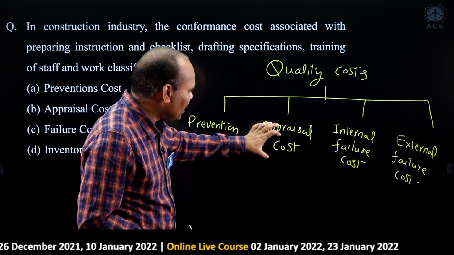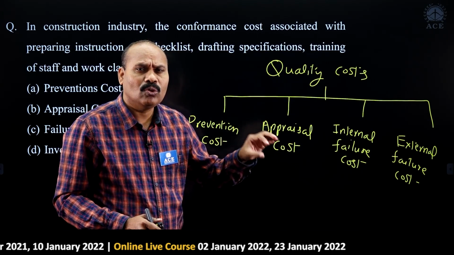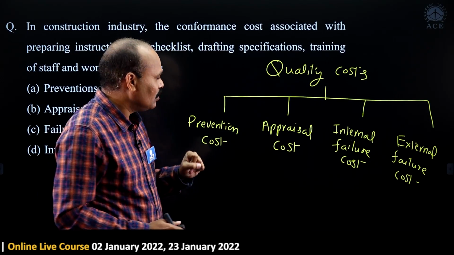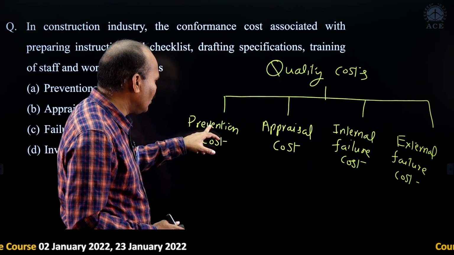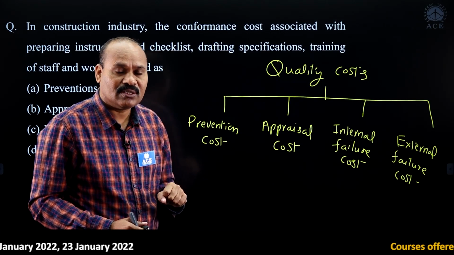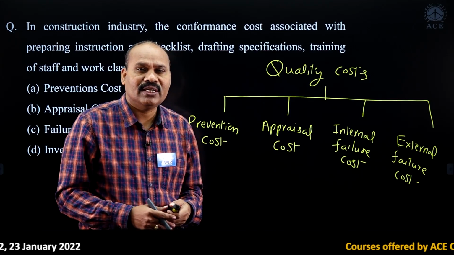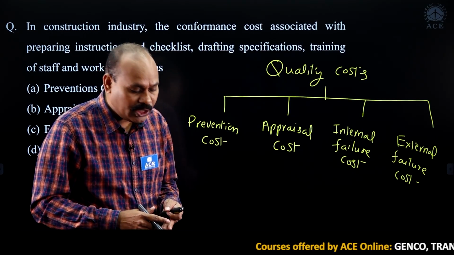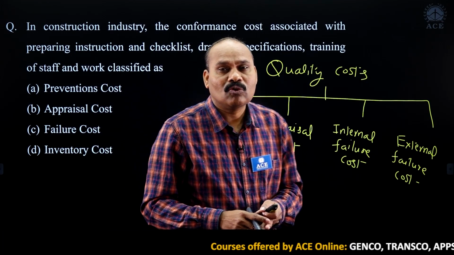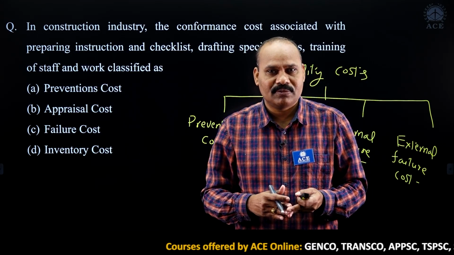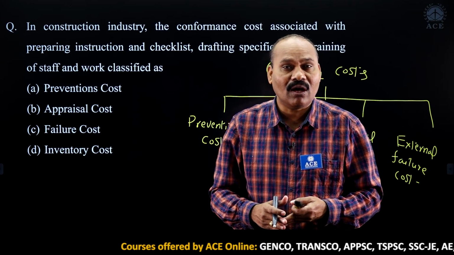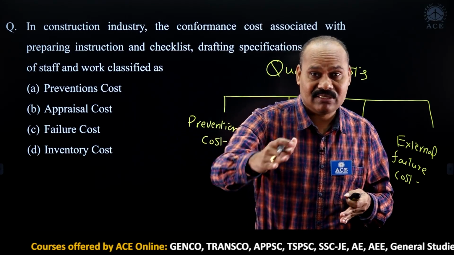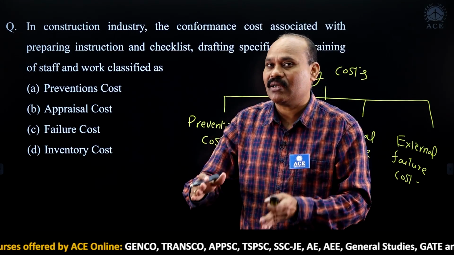Coming to prevention and appraisal, so always we have to ensure that no defects are to be produced. No defects we have to produce. So 0 defects. As a matter of 0 defects, we have prevention cost. This prevention cost is always dealing with procedures and the quality management aspects, the TQM principles. So quality principles, like how to maintain quality, then how to avoid the defects. So what are the best practices? So what are the wrong practices?